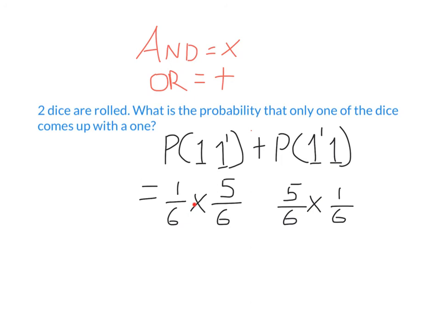So this is the probability I get a 1 on the first go. This is the probability I get a 1 on the second go. So I just add together these probabilities. So I end up, if I put this on my calculator, getting 5 over 18. That's the probability I get a 1 on only one of the dice.